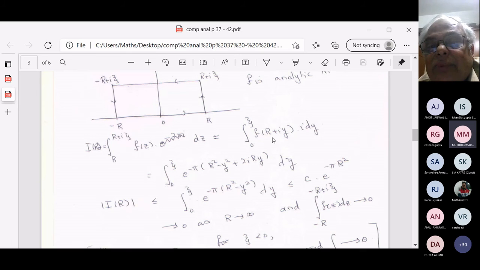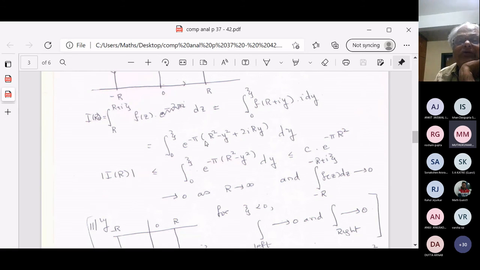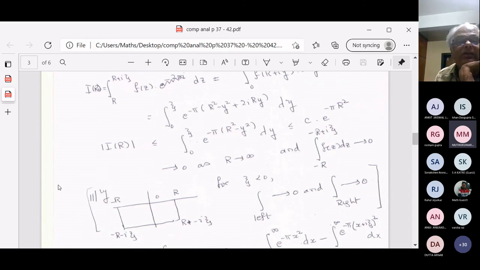It is the integral of f of r plus iy, where z is r plus iy, and dz will be d of r plus iy, which is i dy. F of r plus iy is e raised to minus pi times r plus iy squared, which is r squared minus y squared minus 2i ry. So I take the absolute value inside. This quantity has absolute value 1, and then you're integrating with respect to y, but y is only from 0 to psi. Remember psi is fixed.